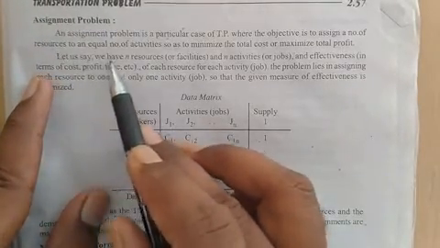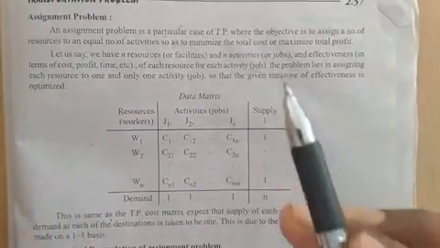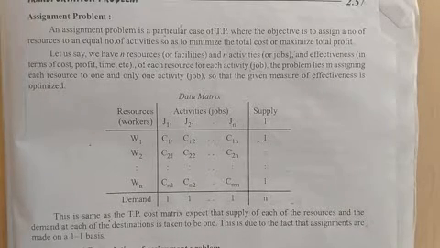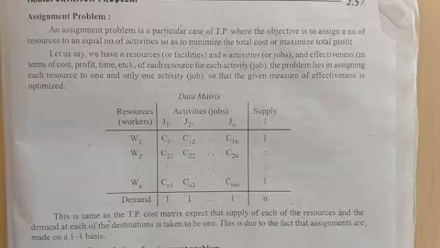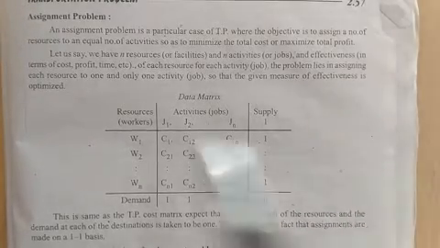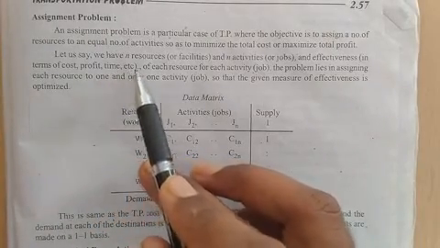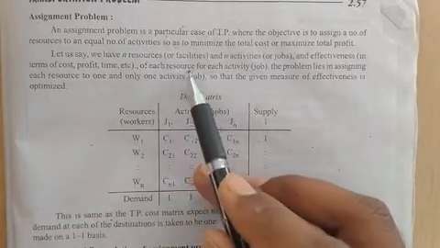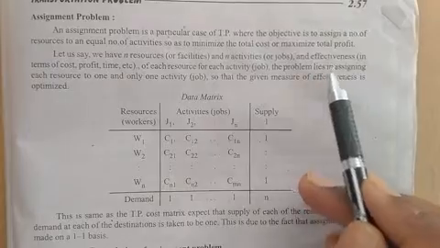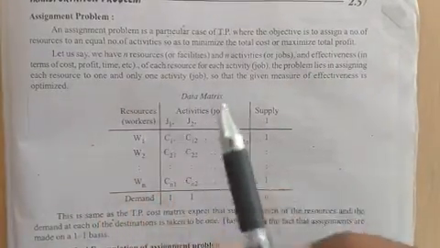So take this example, let us discuss it. Let us say we have n resources and n activities. There are n resources available and n activities available in an organization, with some terms, that is cost, profit, time, sales, etc., of each resource for each activity. The problem lies in assigning each resource to one and only one activity.